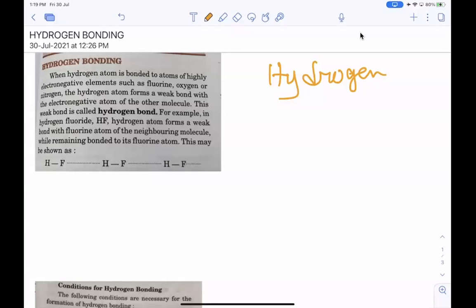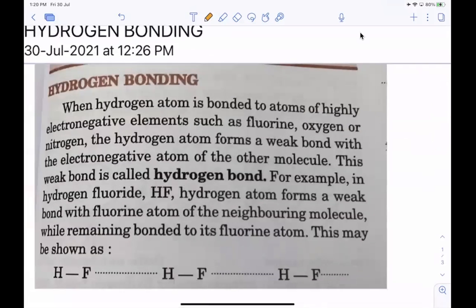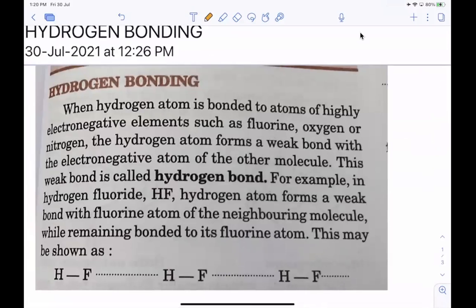So today we are going to learn about hydrogen bonding. Does anyone have any idea what hydrogen bonding is? No? So see, when hydrogen is bonded to an atom of